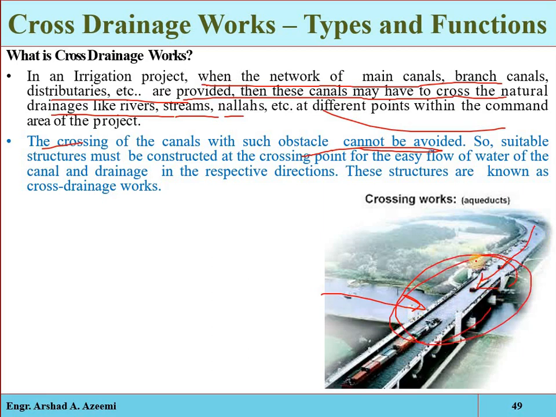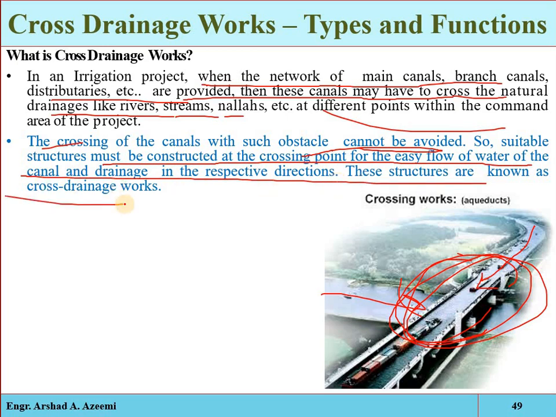These two are crossing each other. So how will they pass properly without mixing? Suitable structures must be constructed at the crossing point for the easy flow of water of the canal and drainage in their respective directions. These structures are known as cross drainage works.